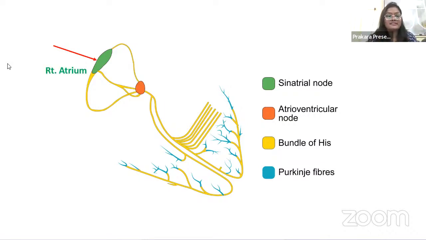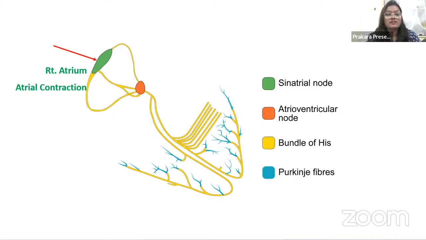So firstly, the SA node. The SA node is present in the right atrium. Because the SA node is present in the right atrium, whenever the impulse is generated in the SA node, it will lead to atrial contraction. See, students, I just want you to write a note on this. These points are really very important for you in terms of exams, or maybe for clinical practice.